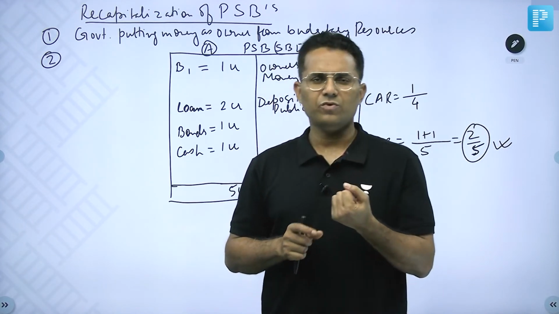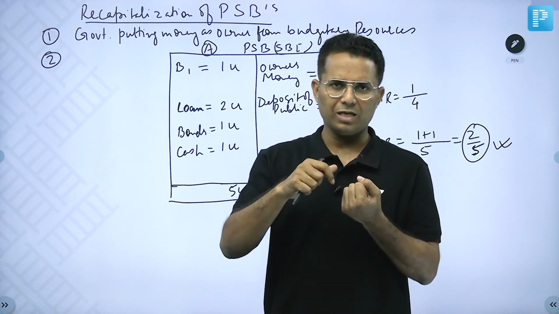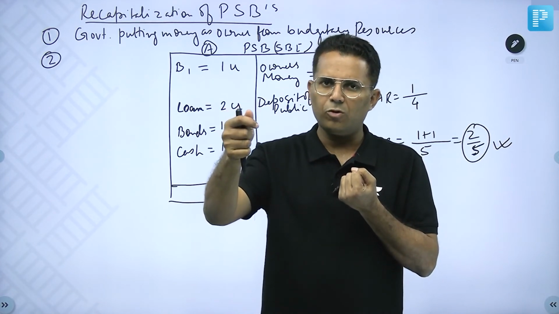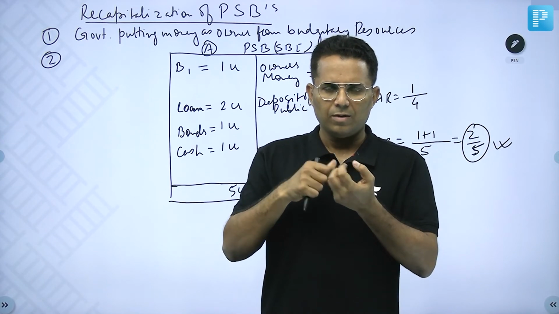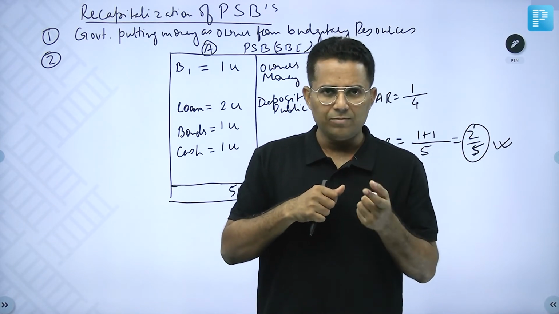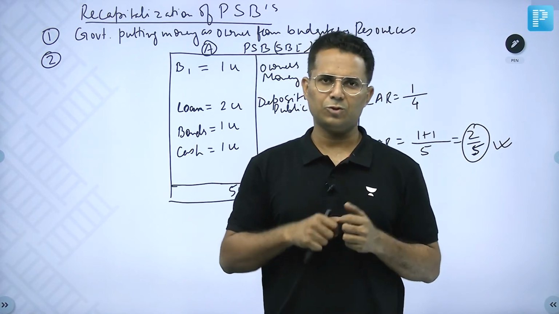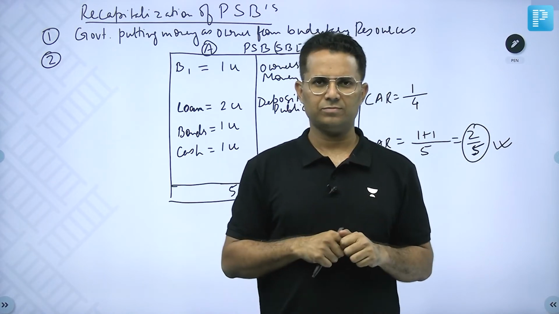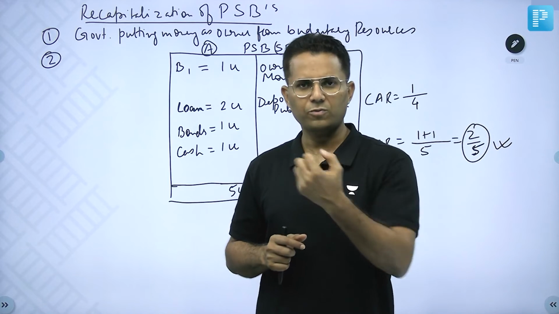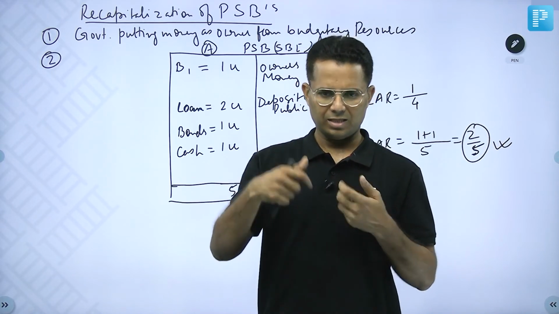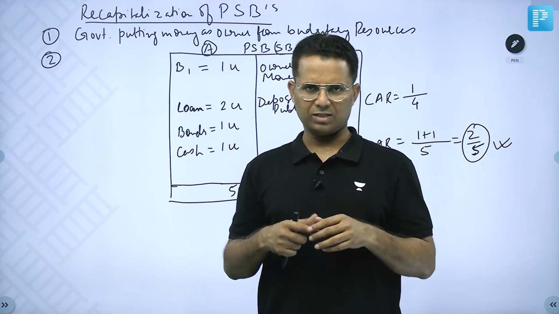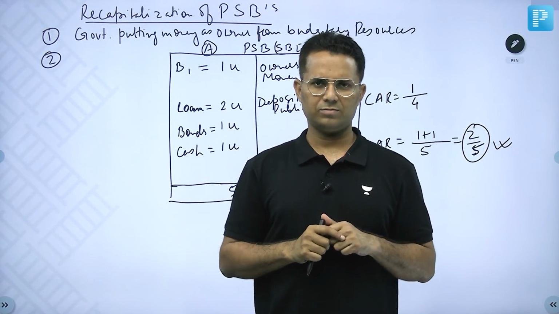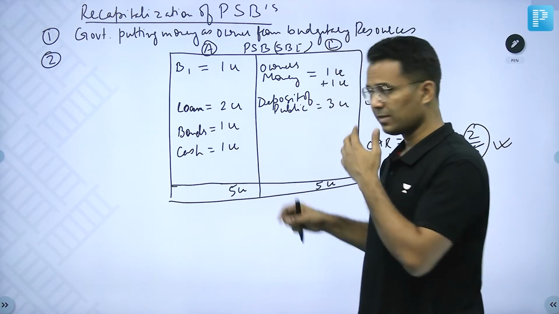Because I am borrowing 1 crore and investing. I am taking debt and then purchasing shares. If the company is not profitable, the company is not bound to give me profit. But the money which I have borrowed, I am legally bound to pay it. So shares, if the company is not profitable, they will not give me return. But this borrowed money, I must pay interest. So my risk increased. If I am borrowing from someone and purchasing shares, then my risk is increasing because borrowed money I must pay interest, and whatever shares I purchase, if there is no profit, they may not give me anything. Okay. Now come here.